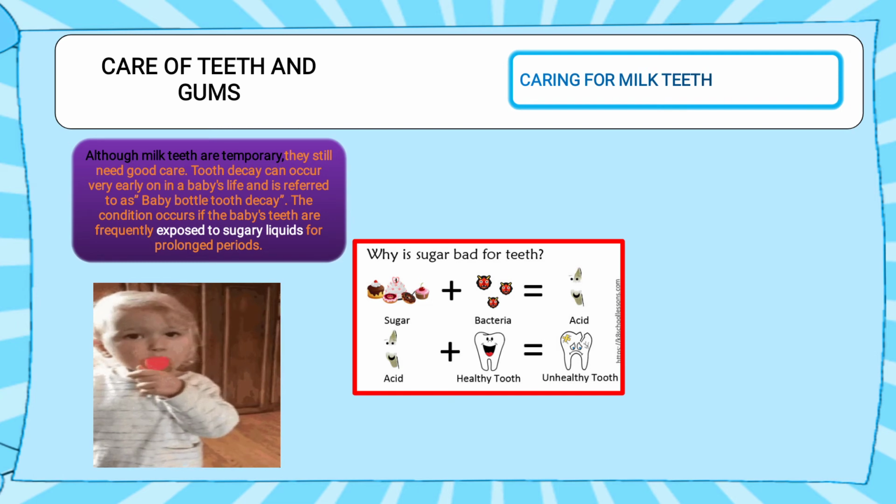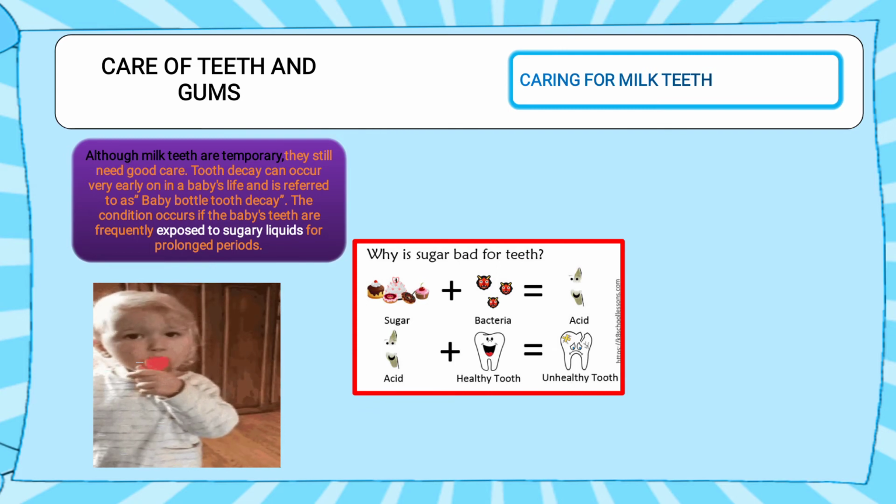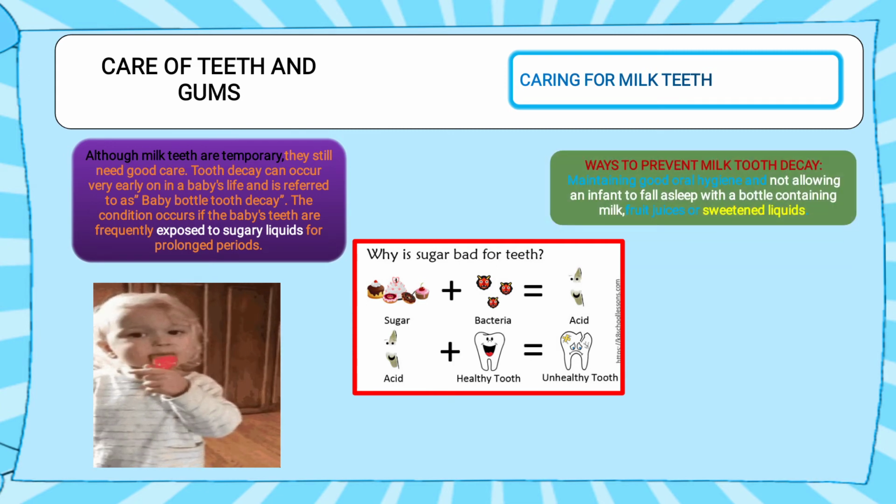So while they are eating that sugar, they produce acid, which is very harmful. Now when that acid comes in contact with our teeth, our teeth become unhealthy, meaning cavities occur. So that's why we should avoid sugary things, candies, chocolates, lollipops.